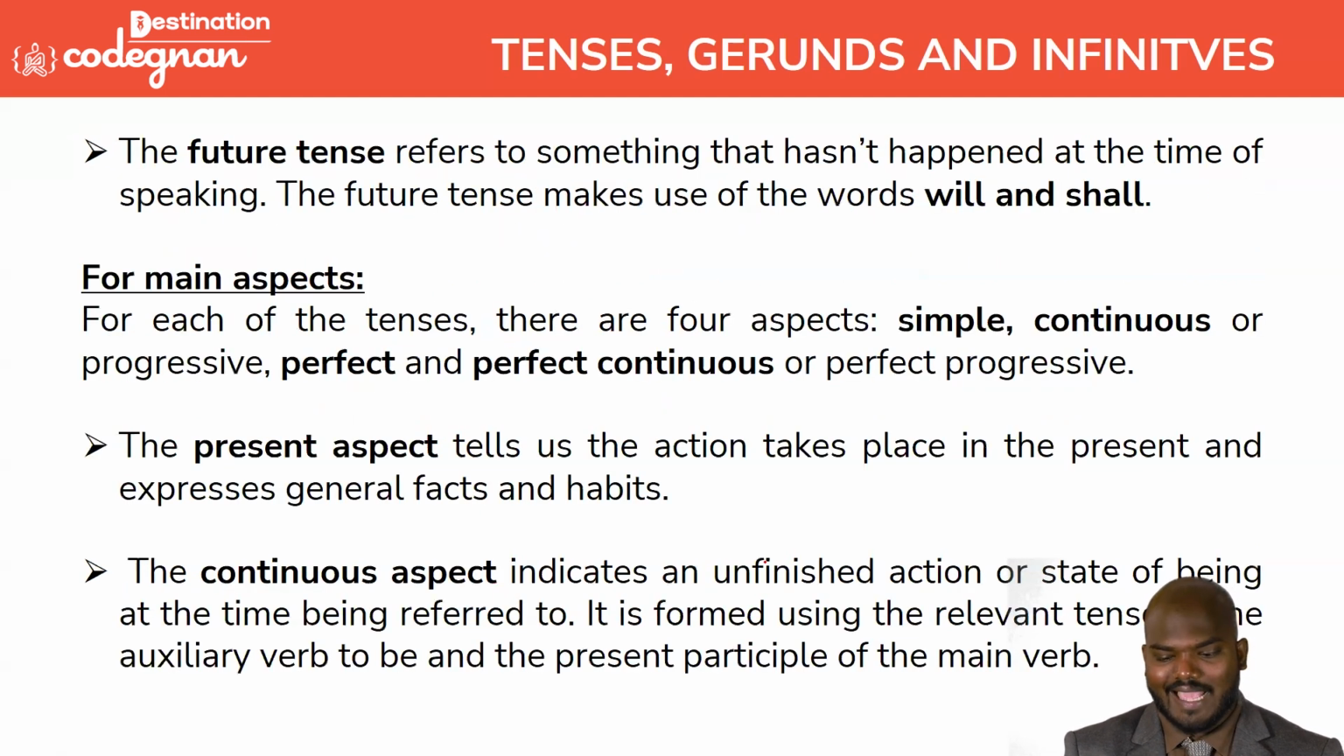And going on, the future tense is used to refer to something that has not happened yet. It is going to happen in the future. That we call the future tense.